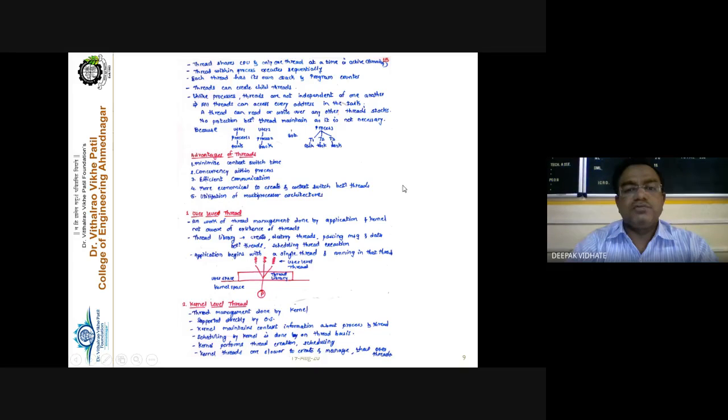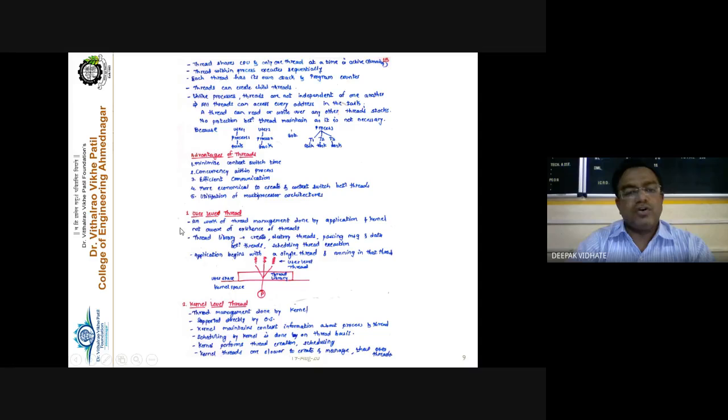And it makes better utilization of the multiprocessor architecture while using threads instead of processes. There are basically two types of threads: the user level thread and the kernel level thread. User level threads are dedicated for user work and are managed at the user level, and kernel level threads are dedicated for the use of the operating system, and they are managed by the kernel.